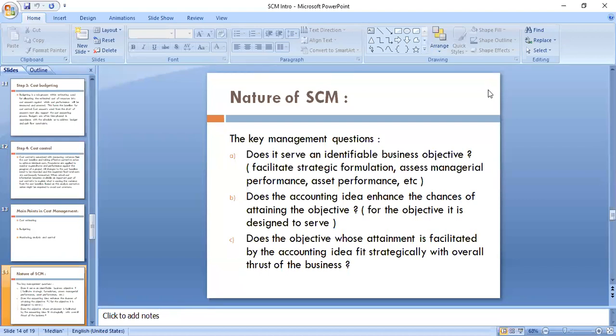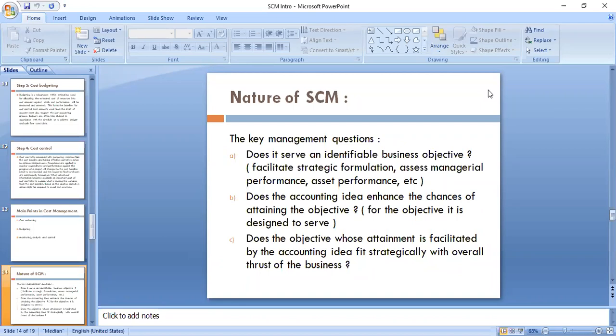We are having strategic cost management under business policy. Now, what are those? Does it serve an identifiable business objective? When we are talking about strategic cost management, is it important for us?